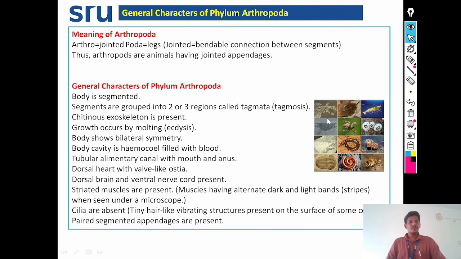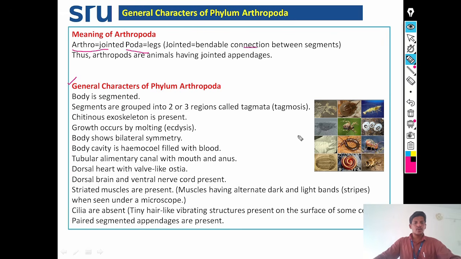See the meaning of phylum Arthropoda. Arthro means jointed, poda means legs. They have jointed legs. Jointed means bendable connection between the segments. So, Arthropoda possess jointed legs in them. That's why arthropods are named so. They possess jointed appendages. See the general characteristics of phylum Arthropoda.